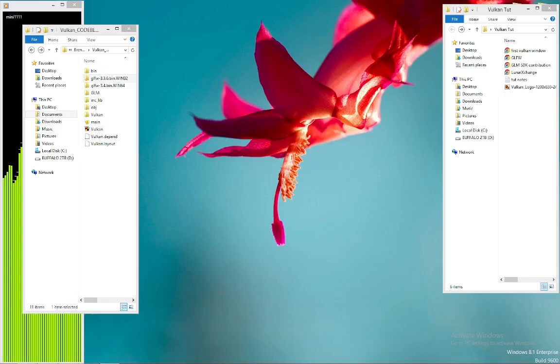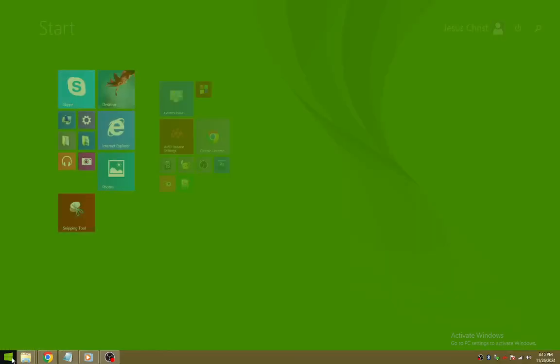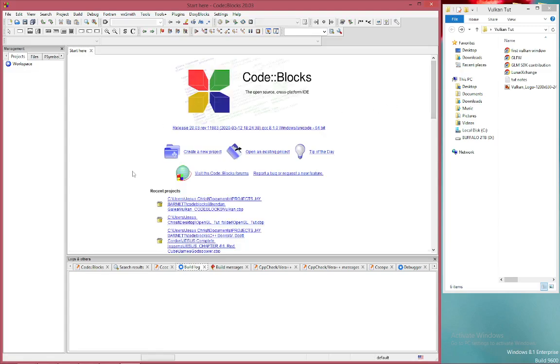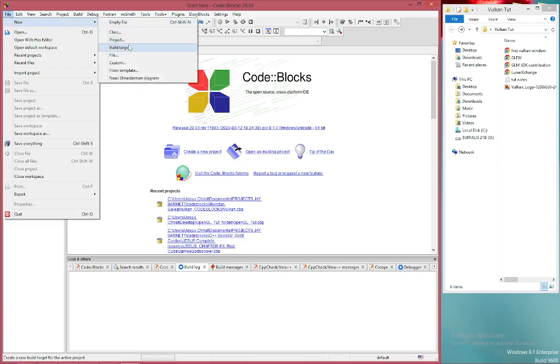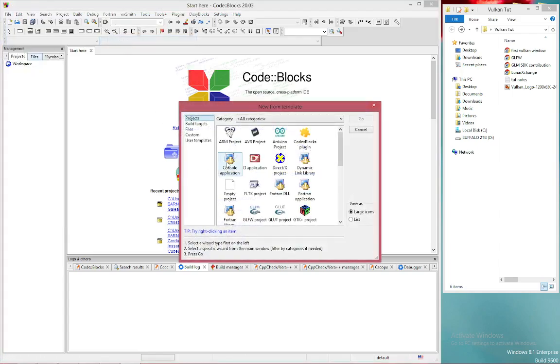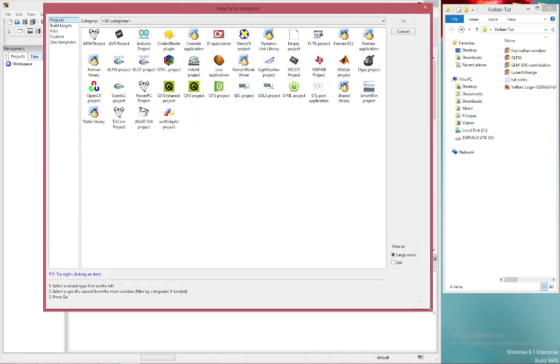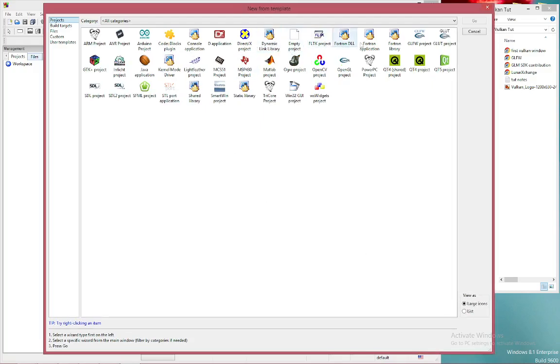Alright, so we're going to go ahead and set up Vulkan for CODEBLOCKS, or set up CODEBLOCKS for Vulkan, and vice versa. We're going to launch CODEBLOCKS, and we're going to create a new project. Or you could go up here, File, New, Project, Console Application.